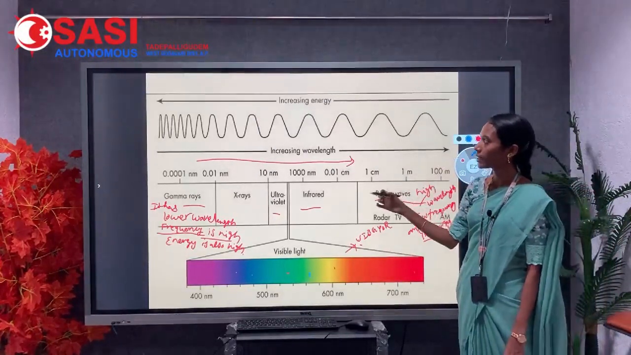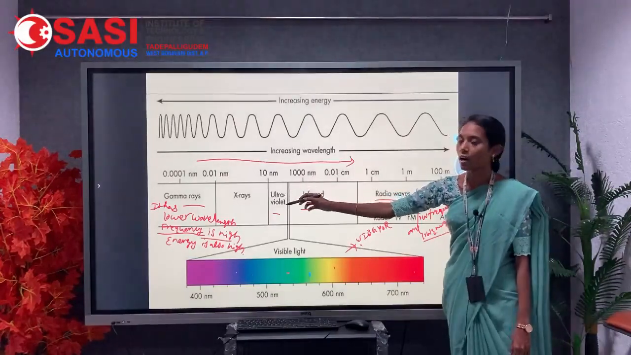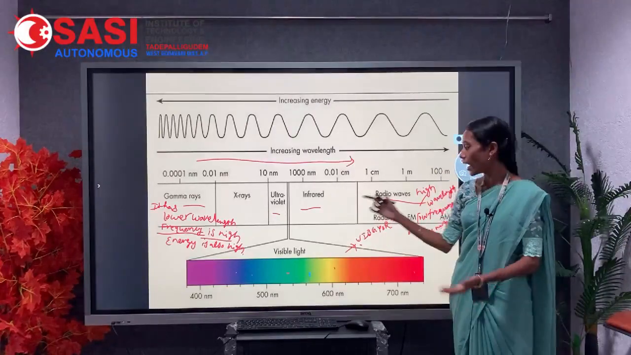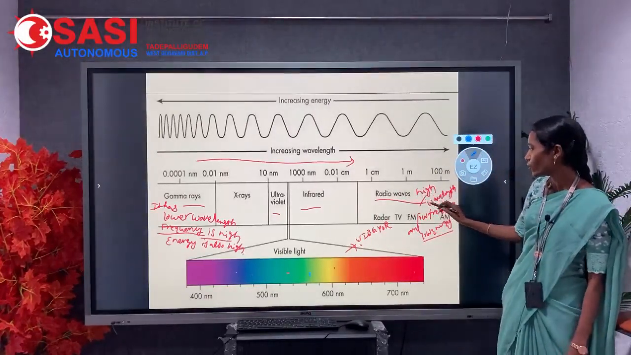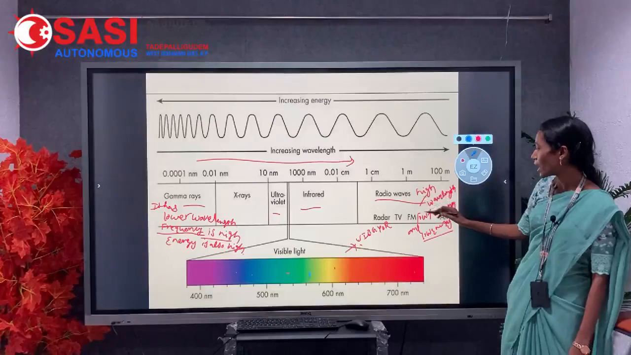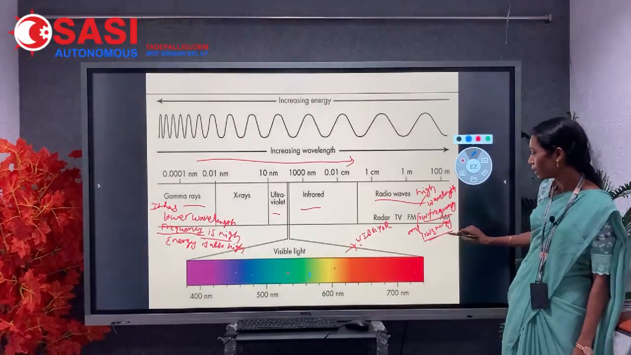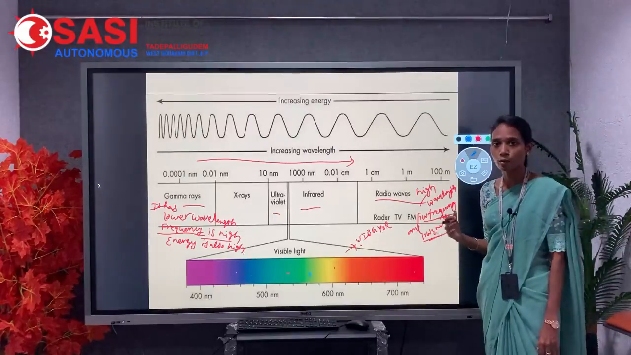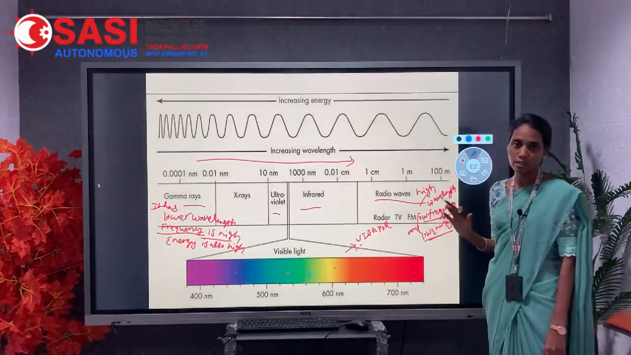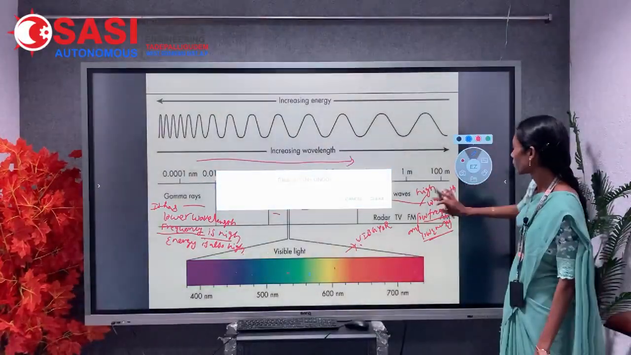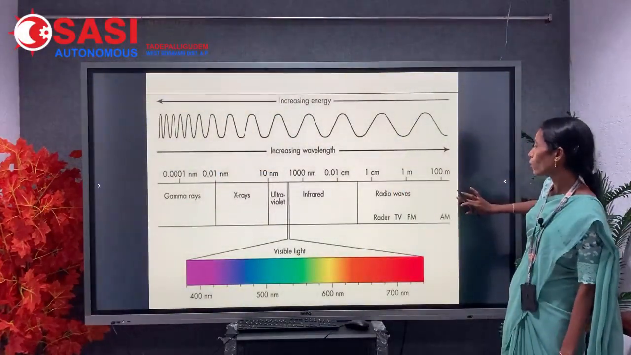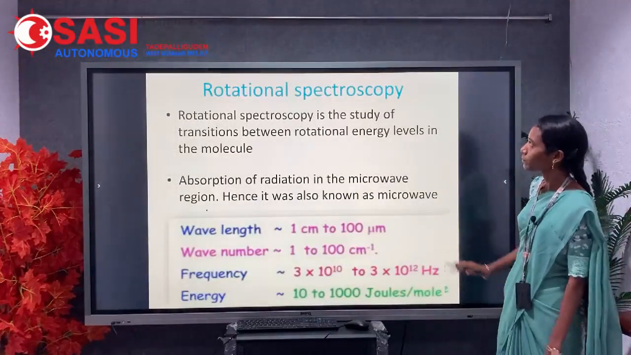The electromagnetic radiation starts with gamma rays with the lowest wavelength, highest frequency and highest energy, and ends with radio waves, which have the highest wavelength, low frequency and low energy. Low frequency means one cycle takes much more time to complete. This is about electromagnetic radiation.